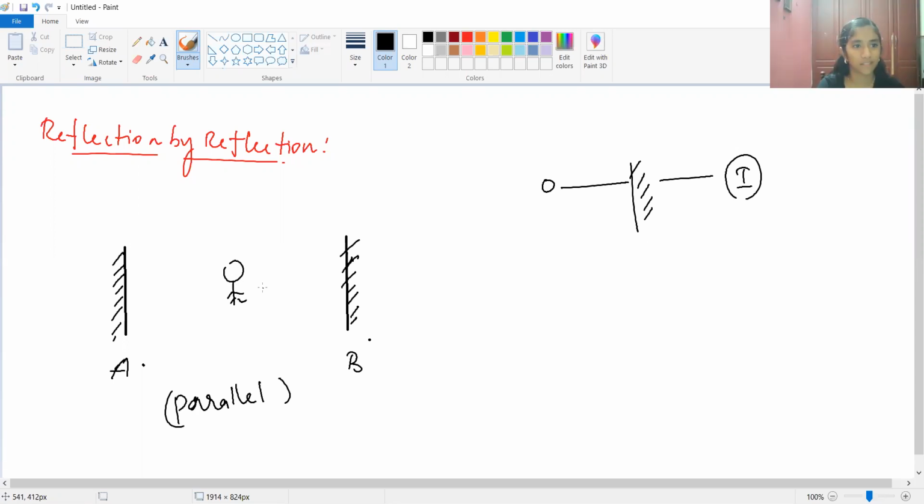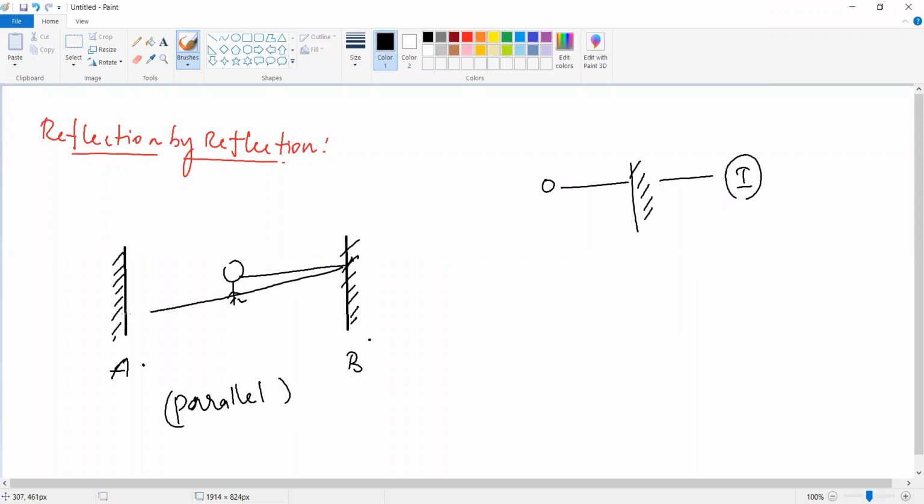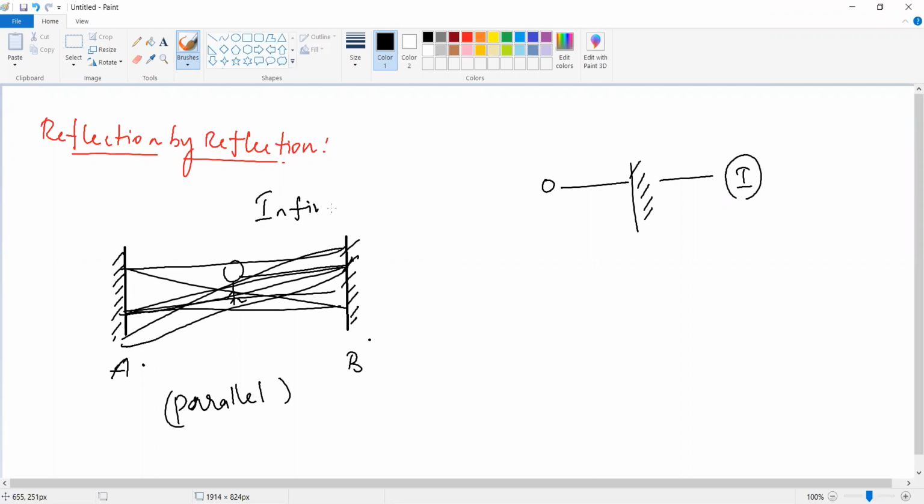Ma'am, infinity, ma'am. Yes, correct. Why are you saying infinity? Because both will reflect and it will become many. So actually, light goes from here to here, again it goes here, again here. Similarly it will get reflected again and again, so so many images are formed that we cannot count them. So infinite number of images are formed.